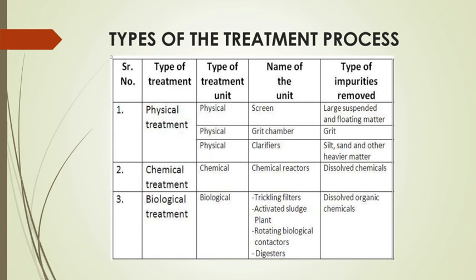Those screens which are cleaned manually, which require regular cleaning once or twice a day, are called manual cleaning. You need to remove all floating and suspended solids from the screen and dispose of that solid. Mechanical screens can directly remove the screenings from the water and dispose of them at the other end, and finally this waste can be disposed of by various other methods. The inclination of the bars is normally kept between 30 to 45 degrees for manual clean type, and for the mechanical clean type, it is 45 to 60 degrees.